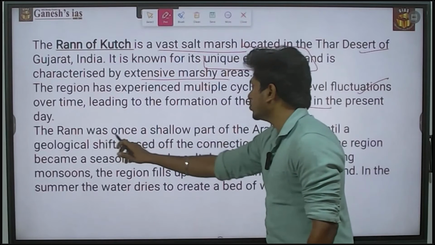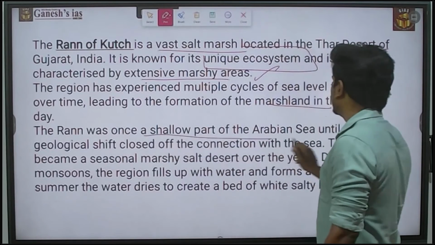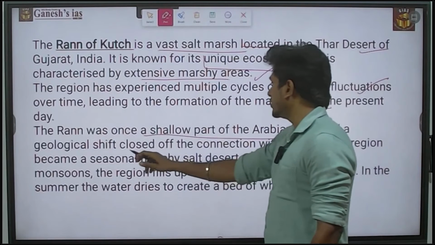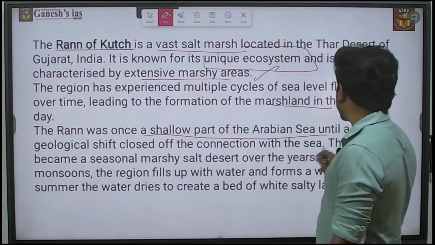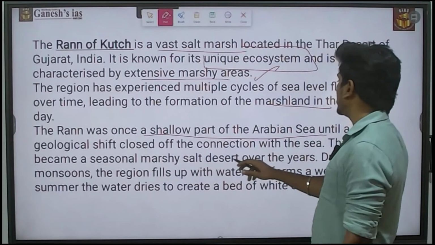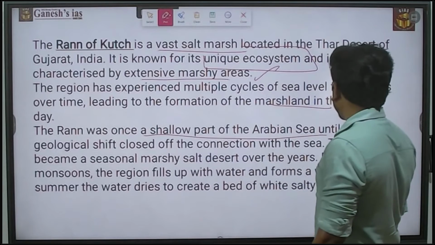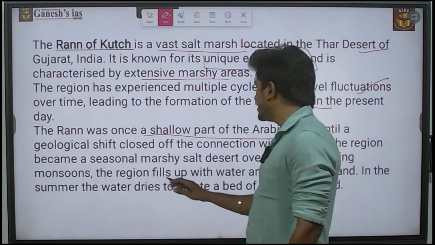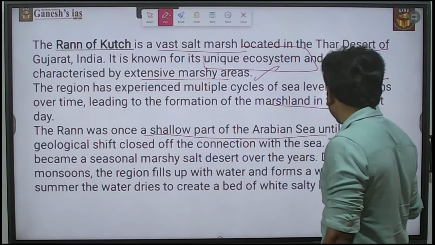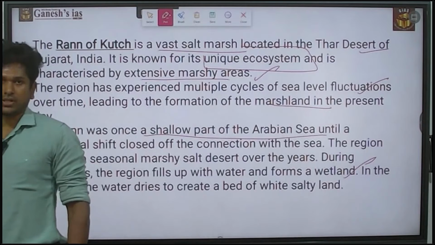Rann was once a shallow part of the Arabian Sea, and a geological shift closed off the connection with the sea. The region became a seasonal marshy salt desert. Over the years, during the monsoon, the region fills up with water and forms a wetland. So this is about the Rann of Kutch.